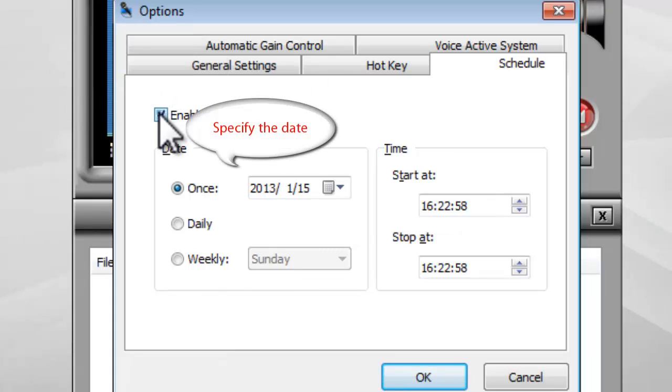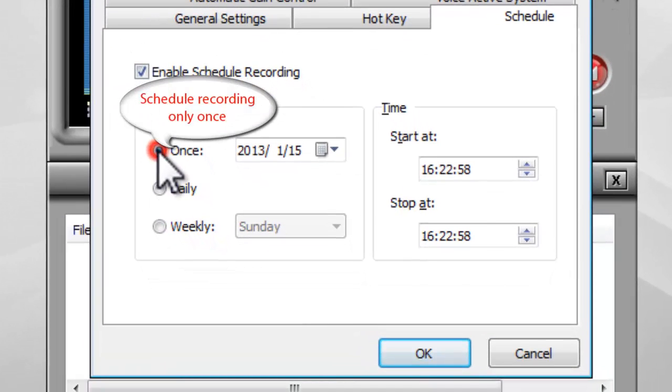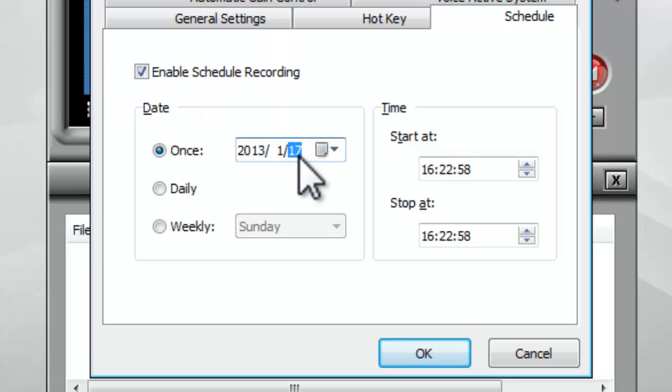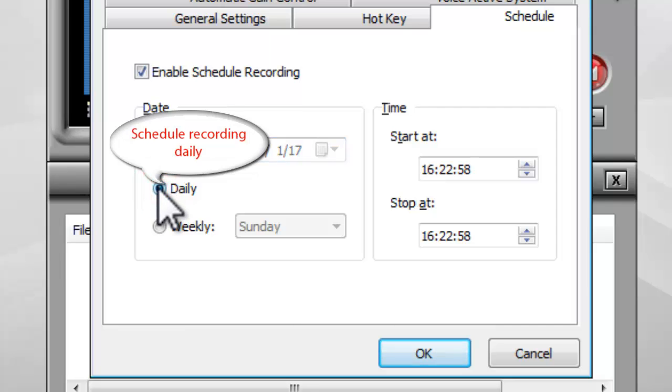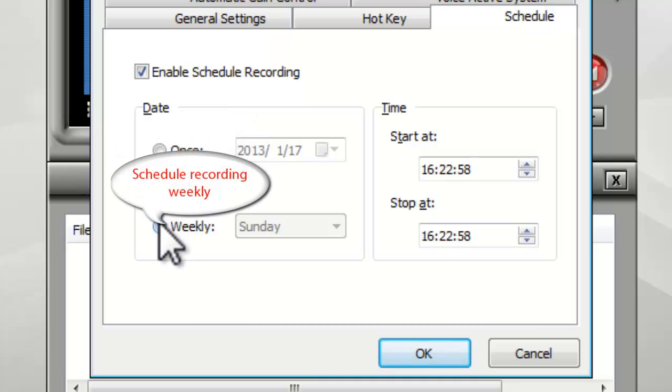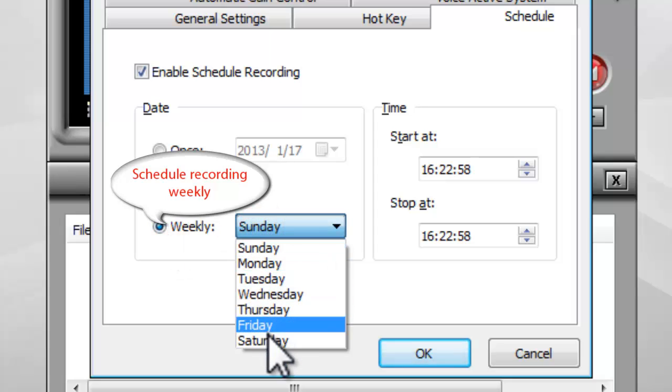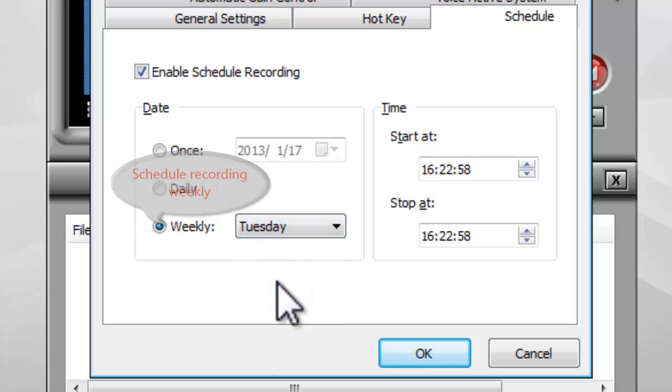You can select the schedule to be involved with once, daily or weekly. Once is to perform schedule recording only once, at the selected date and time for the specified duration. Daily is to perform schedule recording daily, at the selected time and for the specified duration. Weekly is to perform schedule recording weekly, at the selected days from Monday to Sunday.